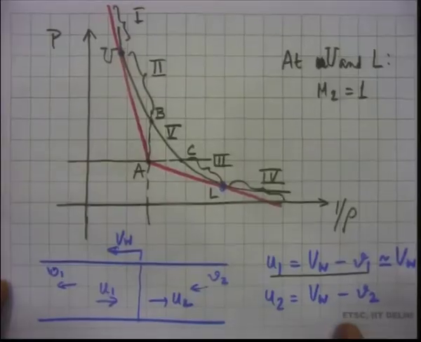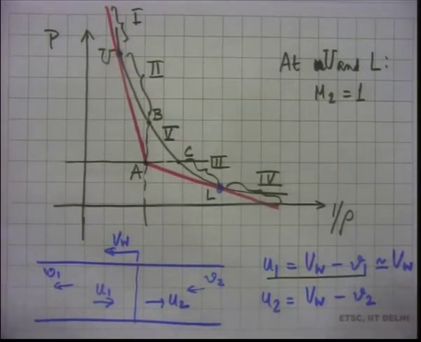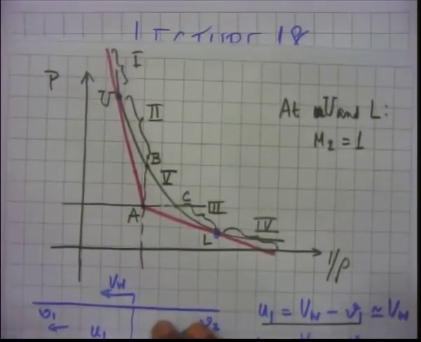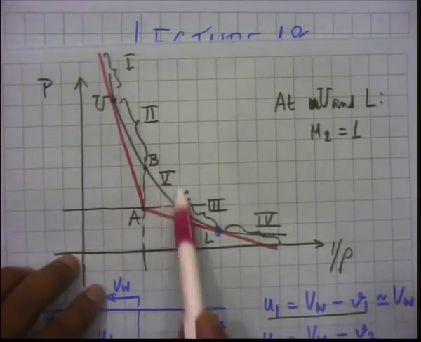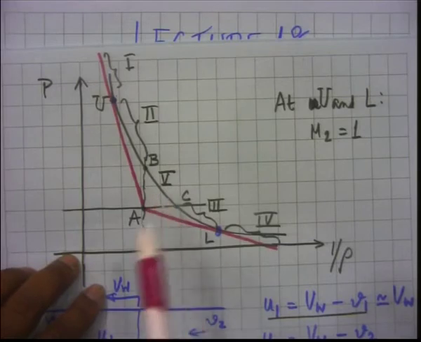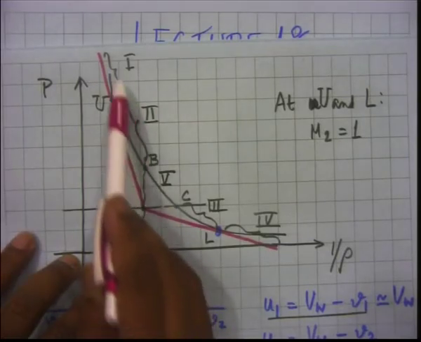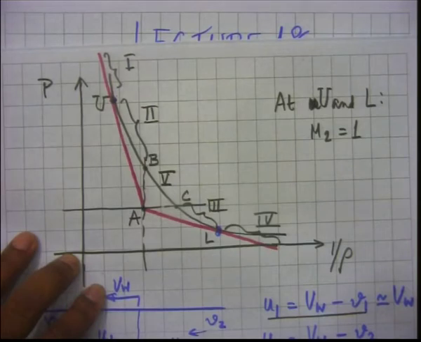So let us go back to this plot which we used previously. This is central to our discussion, and remember again that region 5 is ruled out because it is an inaccessible region, region 1 is a strong detonation region and 2 is a weak detonation region.